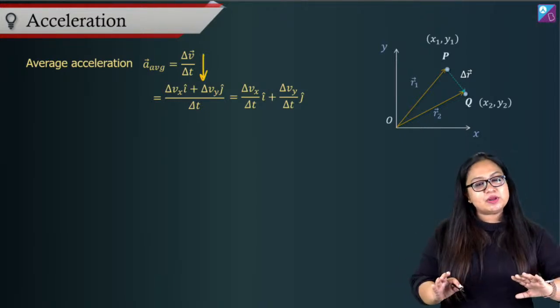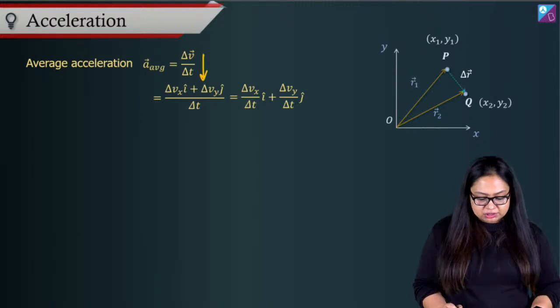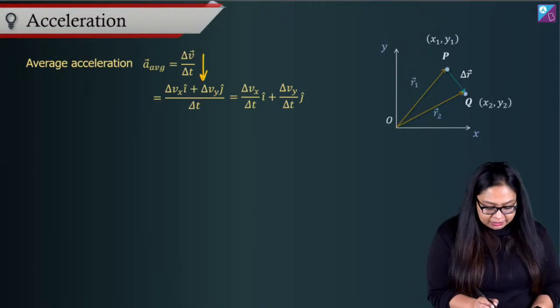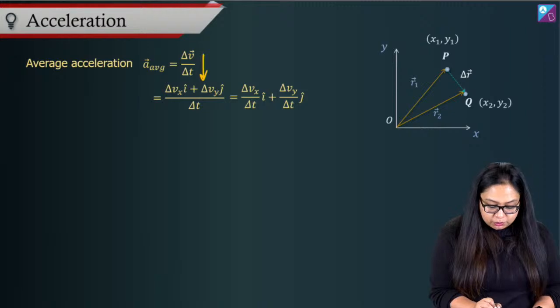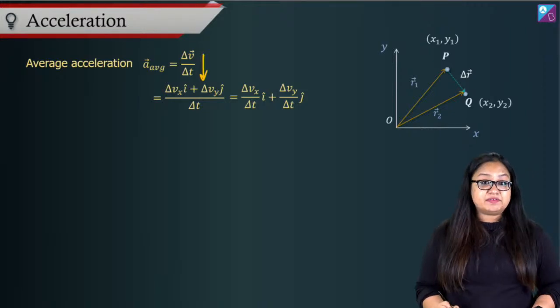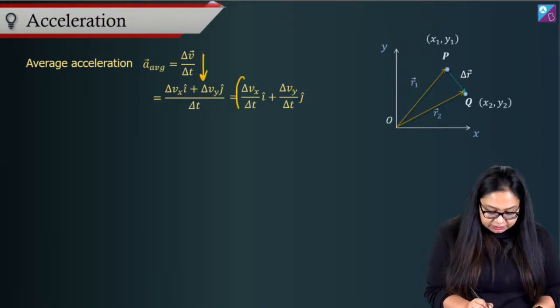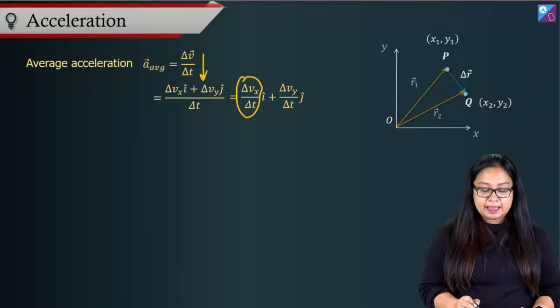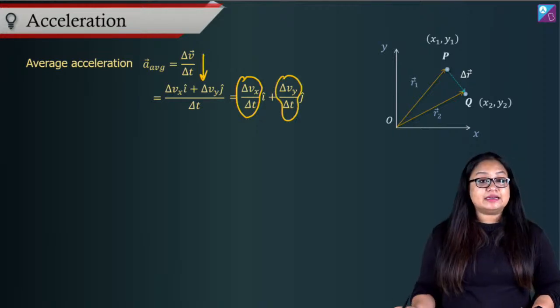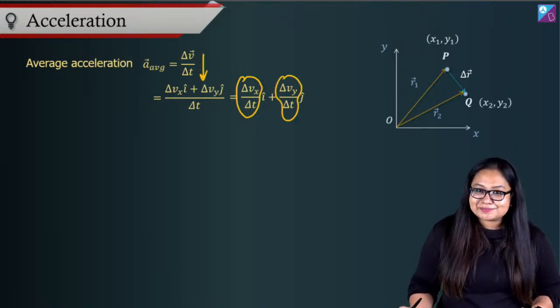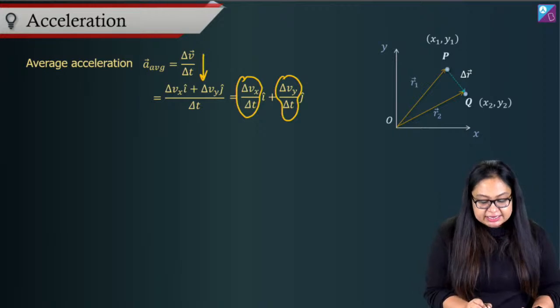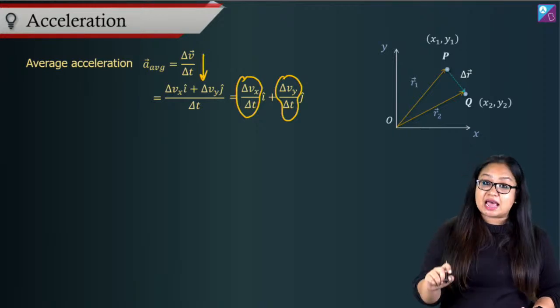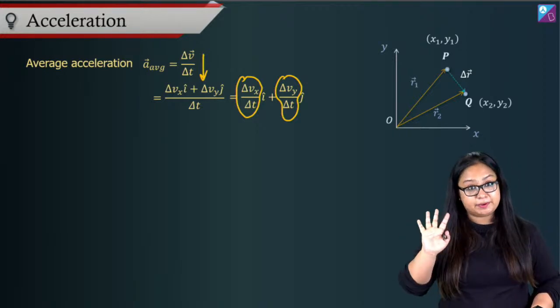So just like we looked at velocity, we can look at acceleration also, and we can say that average acceleration is equal to delta Vx i cap plus delta Vy j cap upon delta t. That gives you delta Vx by delta t i cap, delta Vy by delta t j cap. What is this? This is average acceleration in x direction i cap plus average acceleration in y direction j cap.